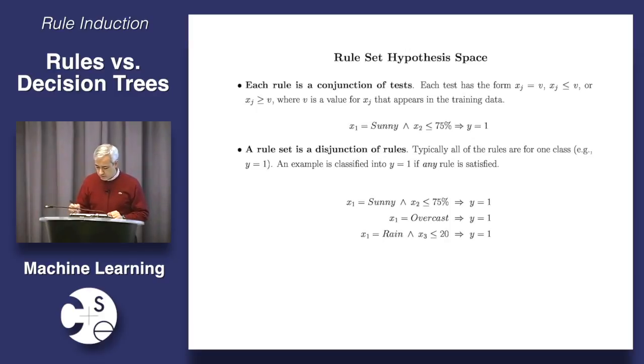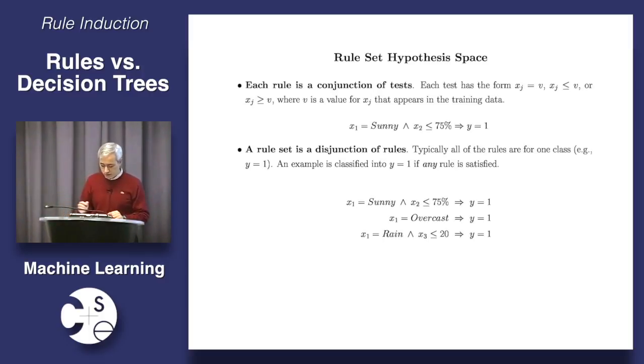Each one is of the form, this variable is equal to this value, if the variables are discrete, for example, the color of the car is red. Or this variable is less than or equal to some value, or greater than or equal to some value if you're talking about a numeric value, like, the temperature today is above 60 degrees, for example. These v's and these x's are attributes and values that appear in the training data. And it's out of those that we're going to build up the rules.